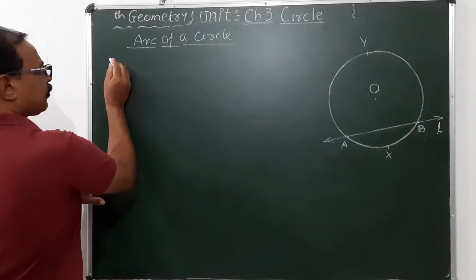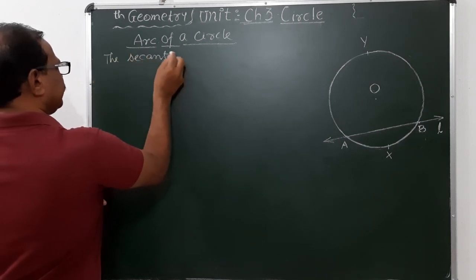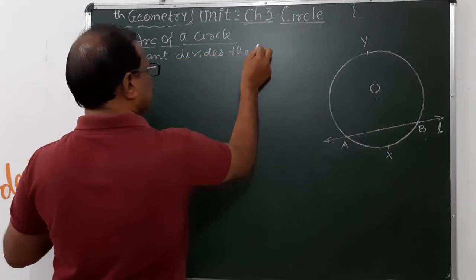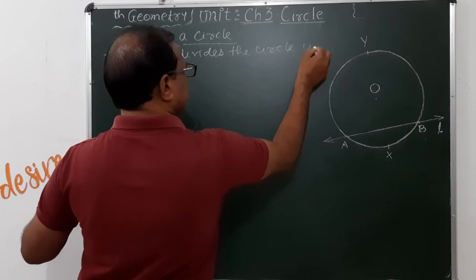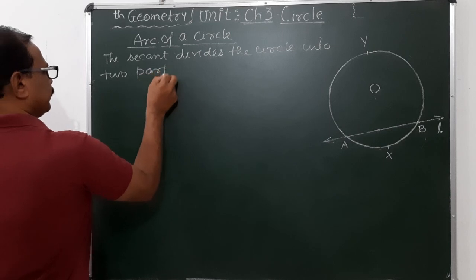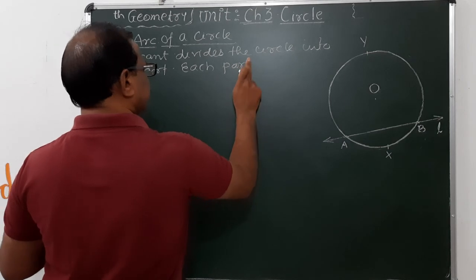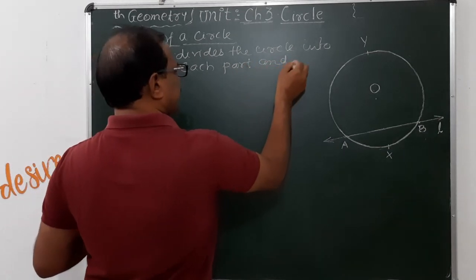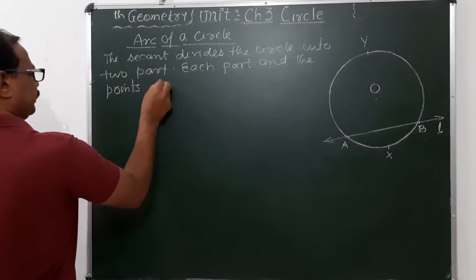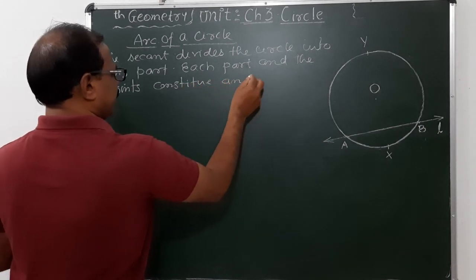So the secant divides the circle into two parts. Each part and the points constitute an arc.